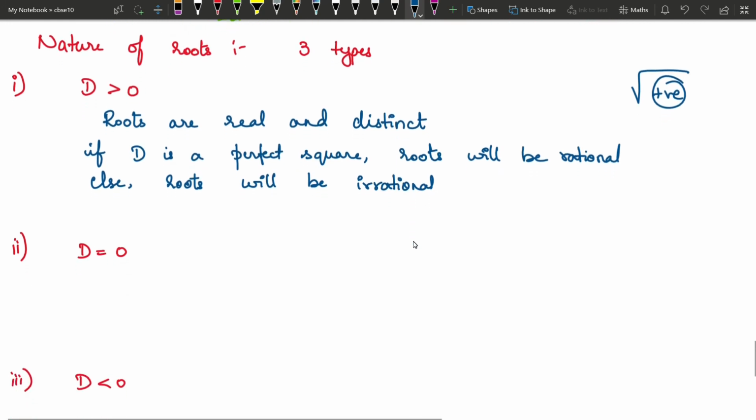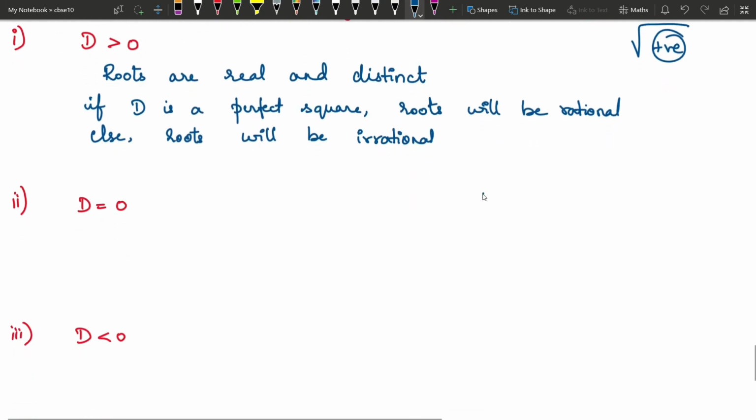If it is a perfect square like square root of 36, square root of 25, then the root gets cancelled. So if it's a positive number, you're going to get real and distinct roots. If that number is a perfect square as well, then your roots are going to be rational also. If it is not a perfect square, then it's going to be irrational roots.